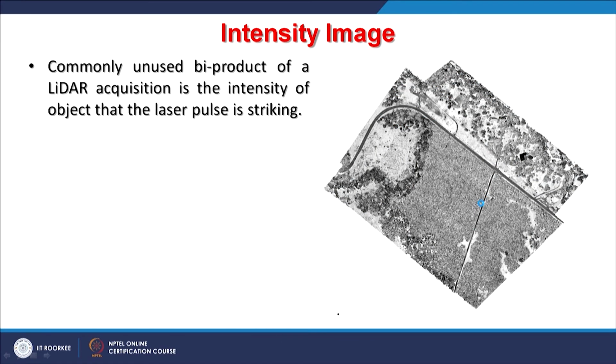Now an intensity image example is shown here. LiDAR intensity can be used here, like in radar remote sensing, where intensity images can also be used. This is a generally unused byproduct of LiDAR acquisition: the intensity of the object that the pulse is striking, and it is uncalibrated.